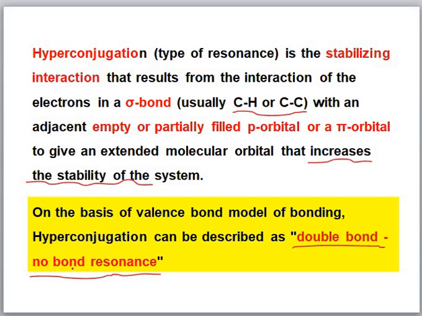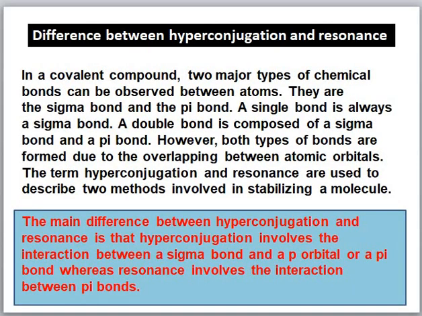Therefore, this type of resonance is also called no bond resonance. Now we discuss the difference between hyperconjugation and resonance. In hyperconjugation, as already defined, sigma bonds are in conjugation with a double bond or p electrons, and in resonance the pi electrons are in conjugation with other pi electrons or with a p orbital.